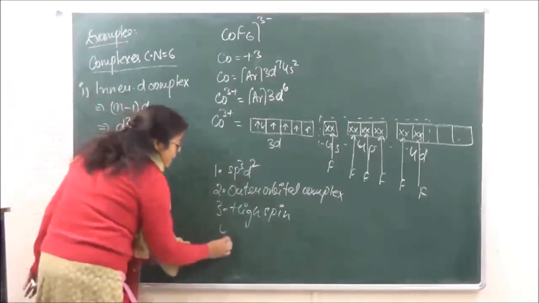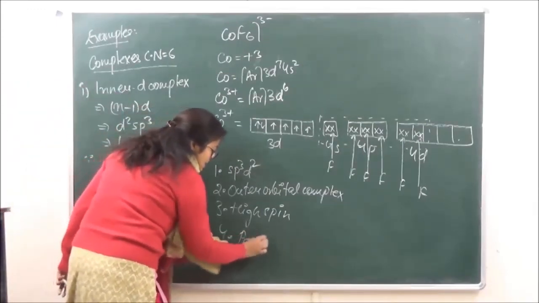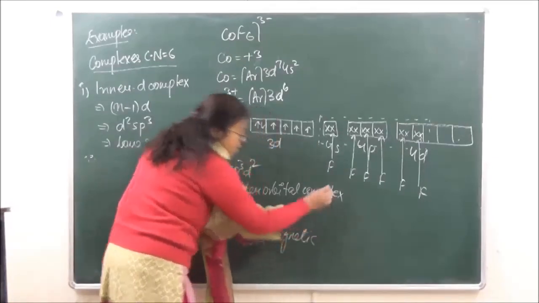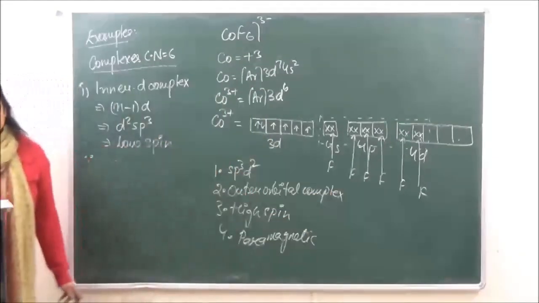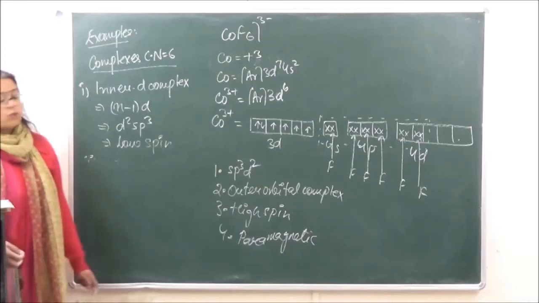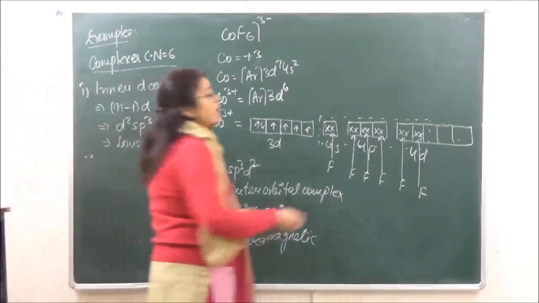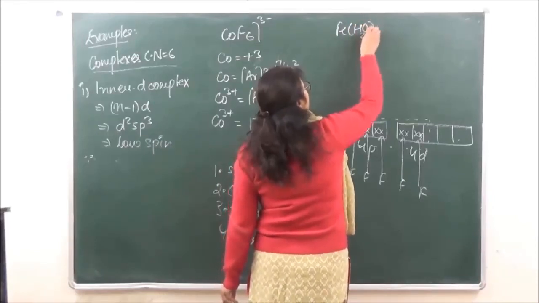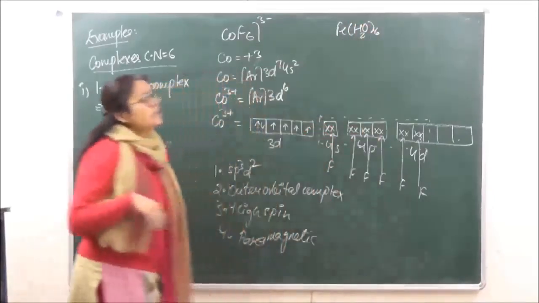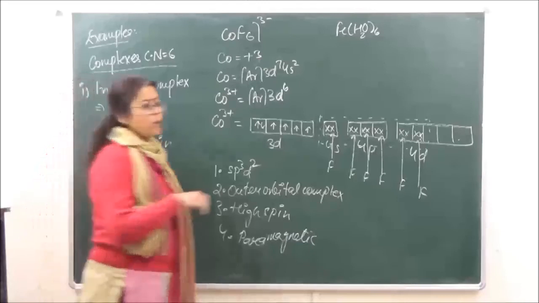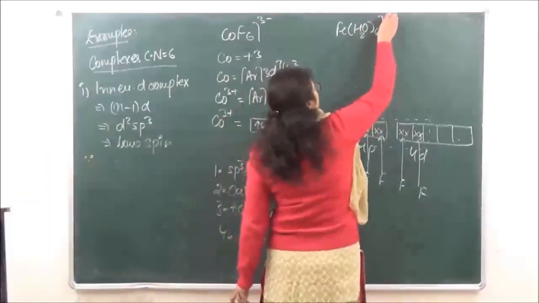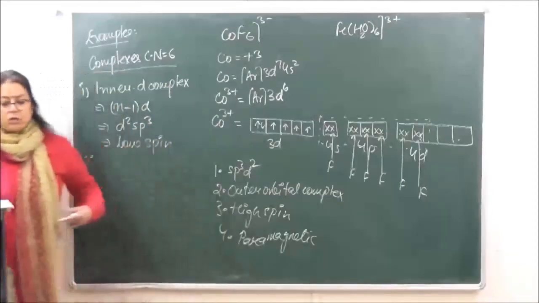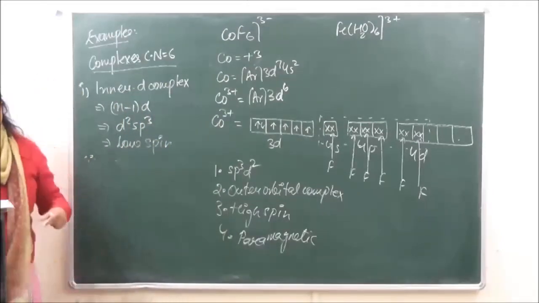And finally, it is going to be paramagnetic. Right? So this is what you need to do. You can take another example and help yourself doing it. We have [Fe(H2O)6]3+. Again, H2O is going to be taken as a weak field ligand. So this is going to form an outer d complex.